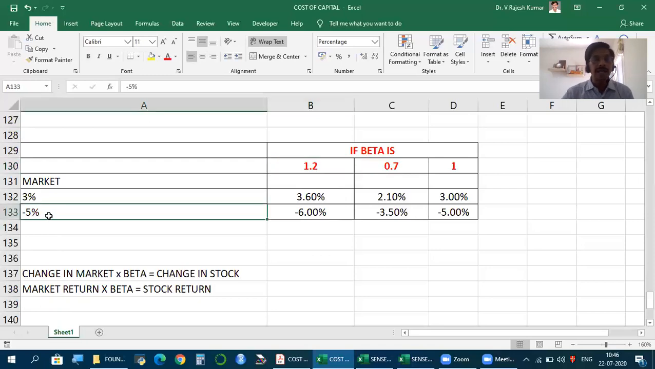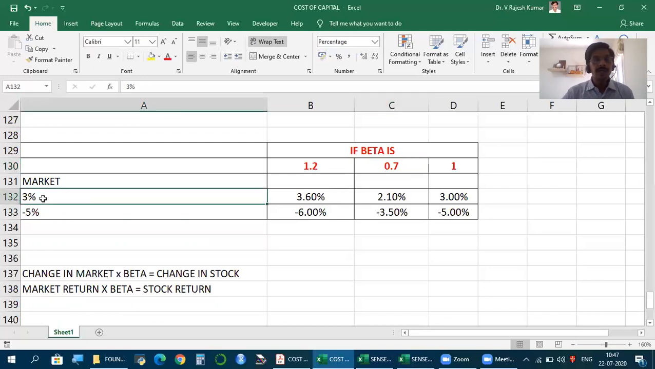Now, if the market is falling by 5% and beta is 1.2, 5 into 1.2, we can expect the stock price to fall by 6%. So if the market is losing 5%, we can expect the stock price to incur a loss of 6%. Now instead, let's say beta is 0.7.